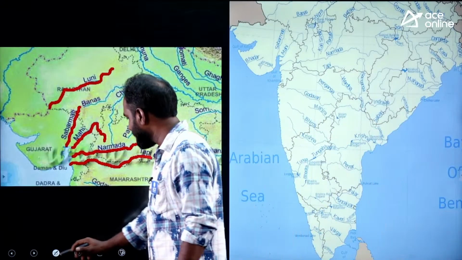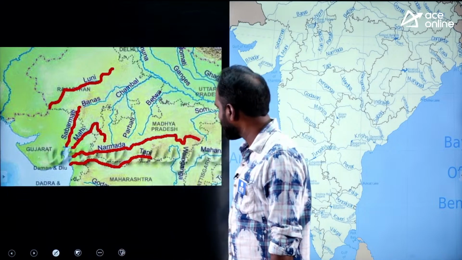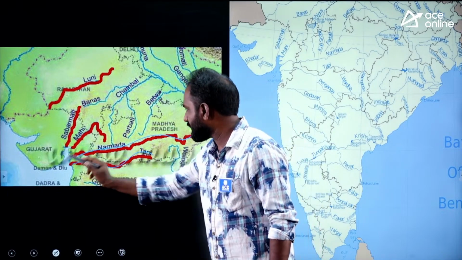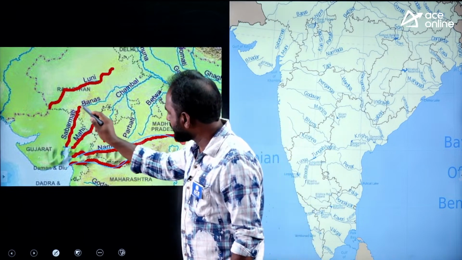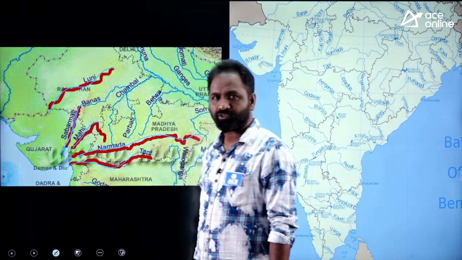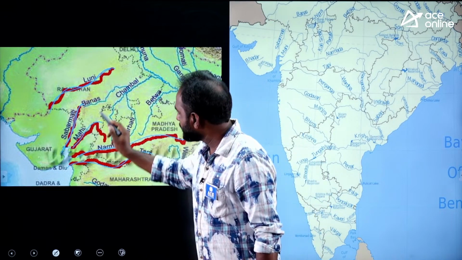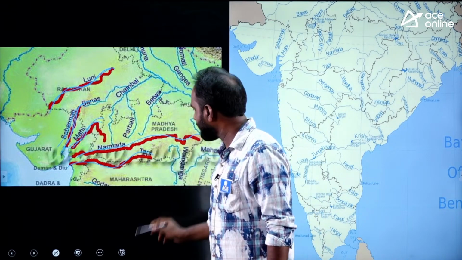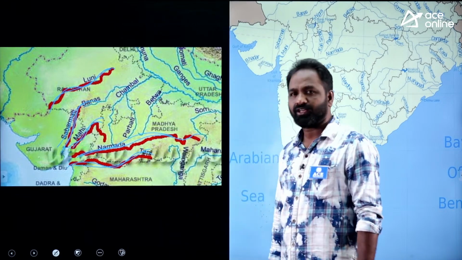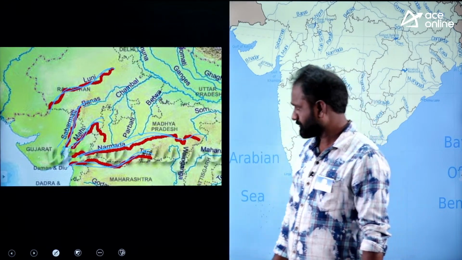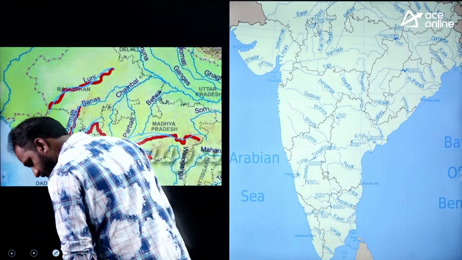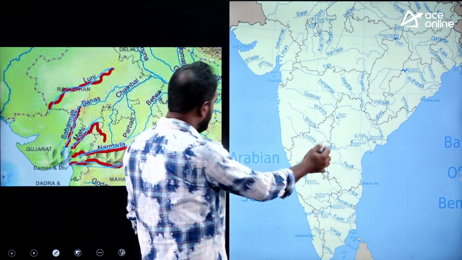See, you can see the map here. What are the east and west flowing rivers? Here this is the Narmada river. This is the Tapi river, and this is the Sabarmati river. This is the Mahi river. This is the Loni river. So the Loni, Sabarmati, Mahi, Narmada, and Tapi rivers are west flowing rivers. You can answer in a simple manner. Is it clear?